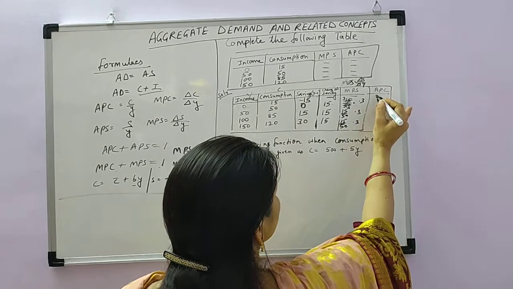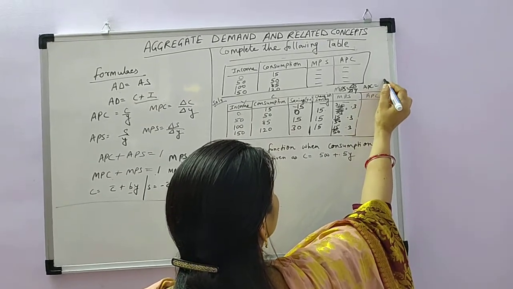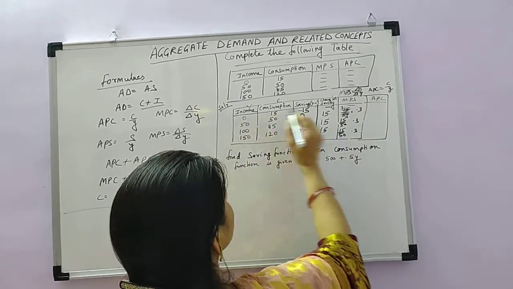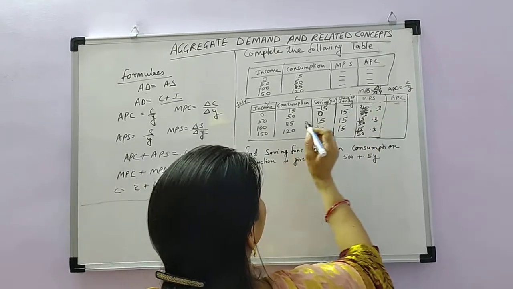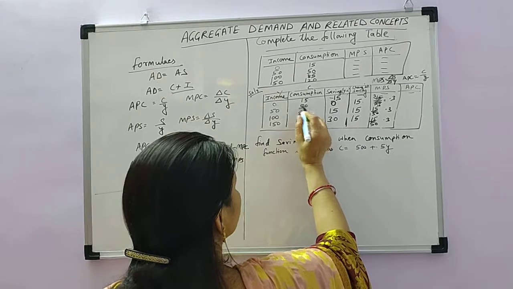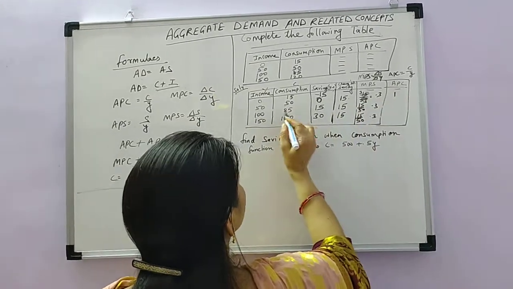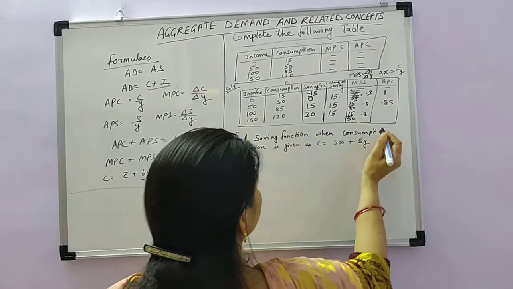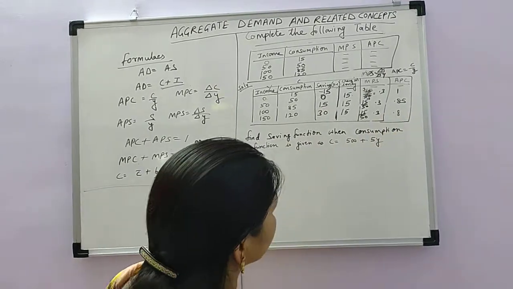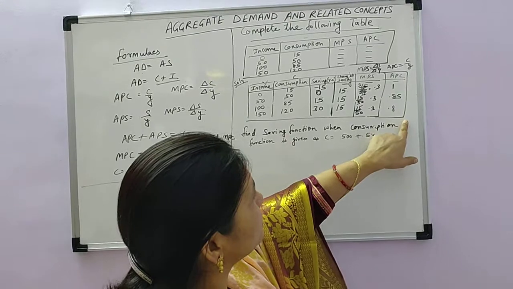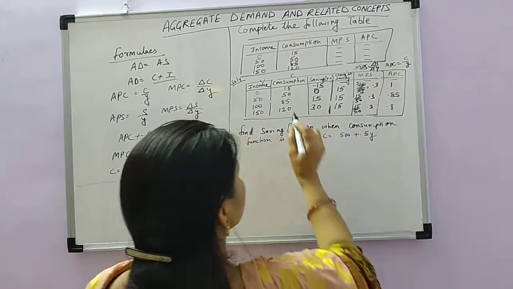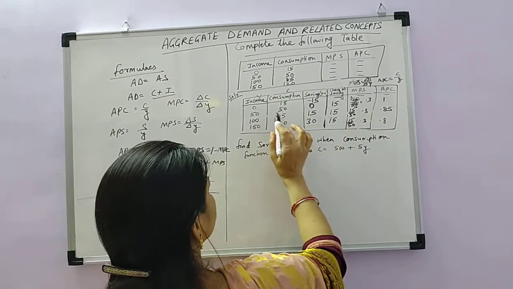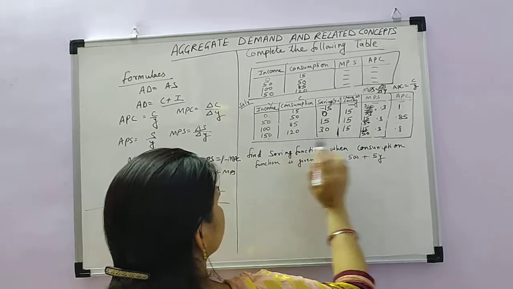Now APC. The formula of APC is C upon Y. So consumption upon income: 15 divided by 0 is infinity, and here consumption is 50, 50 divided by 50 is 1. 85 divided by 100 is 0.85, and 120 divided by 150 is 0.8.